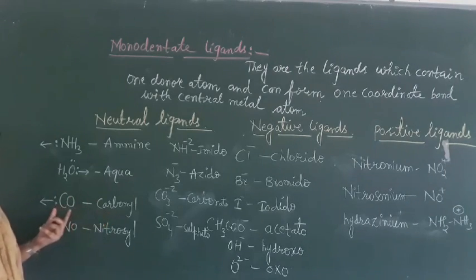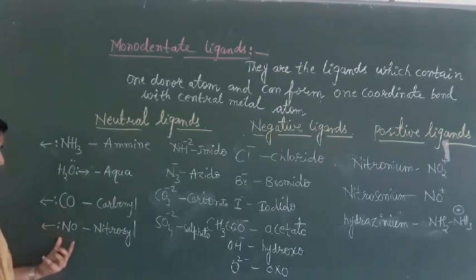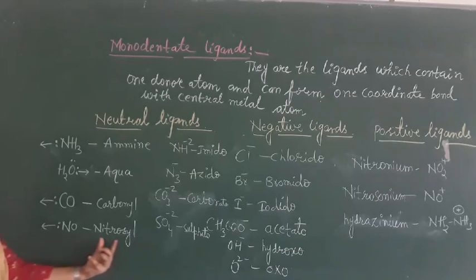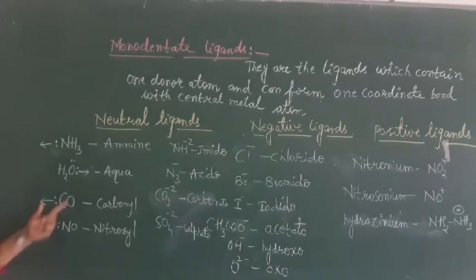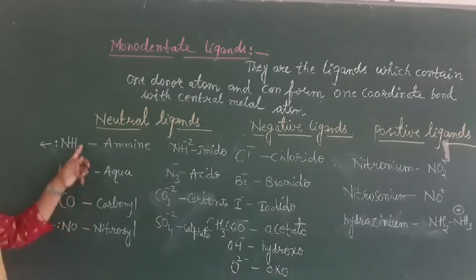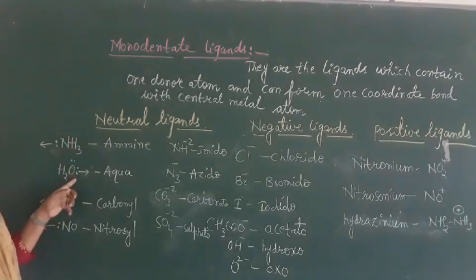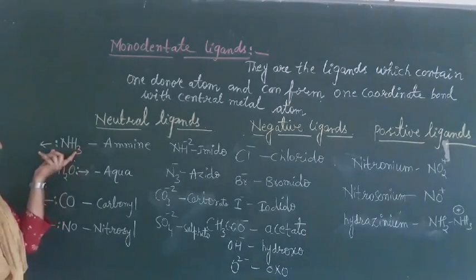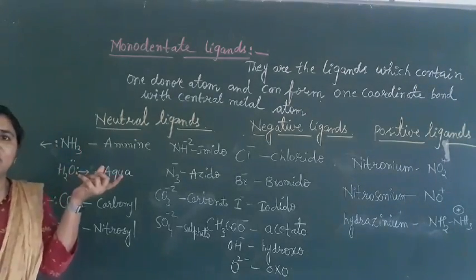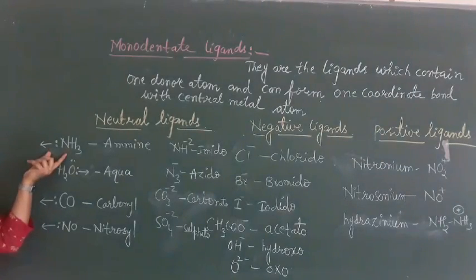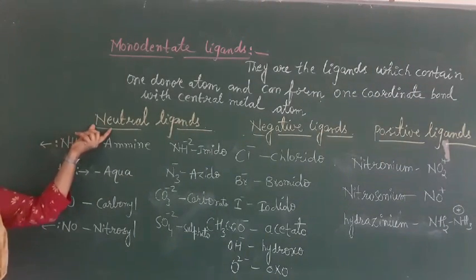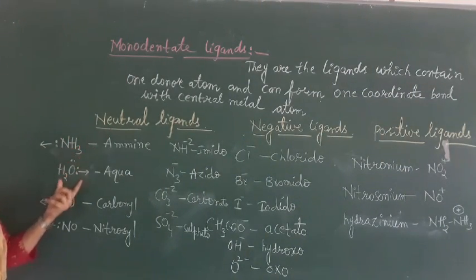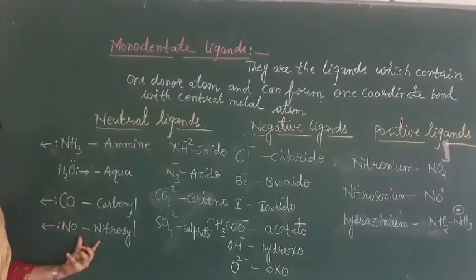Carbonyl, CO. Carbon is the donor atom here. And NO is nitrosyl. Nitrogen is the donor atom. These are neutral ligands. They don't have any positive or negative charge. These are neutral molecules in which 1 atom is the donor atom. So the neutral ligands are ammine, aqua, carbonyl and nitrosyl.